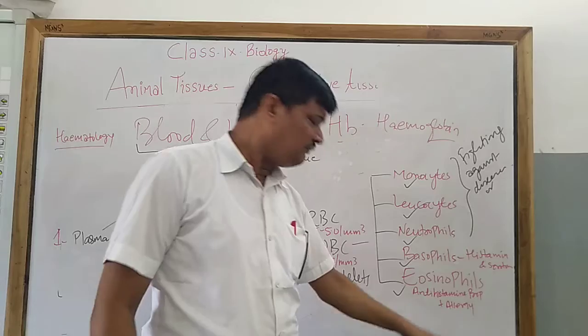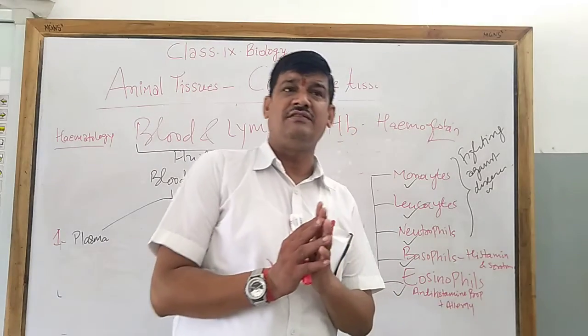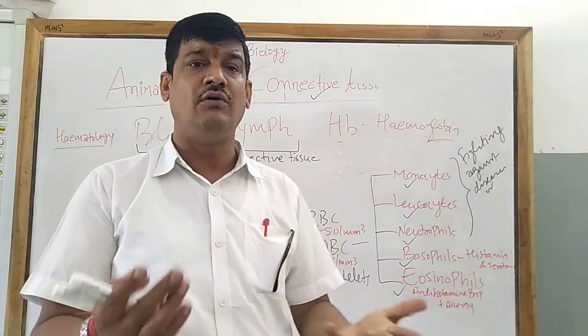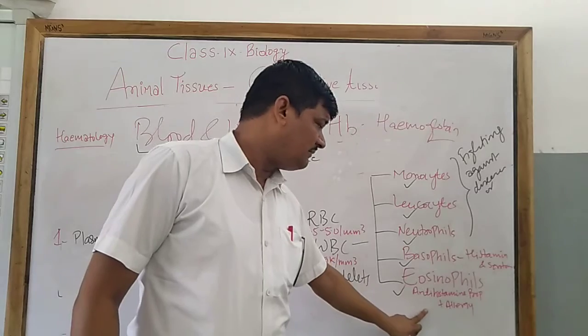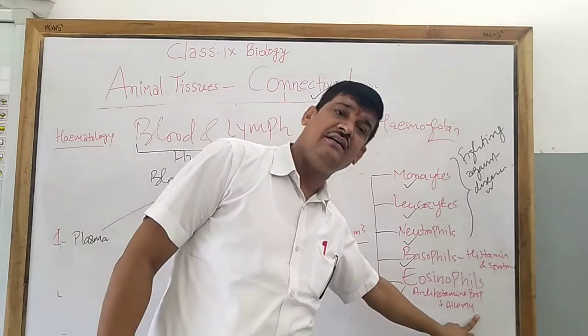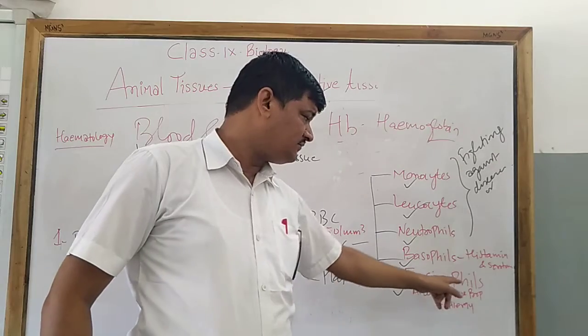So eosinophil is more active during an allergy situation. Suppose somebody is suffering from a common cough and cold, a running nose, sneezing. At that time the amount of eosinophil will be higher than the normal position. So what is the function of eosinophil?